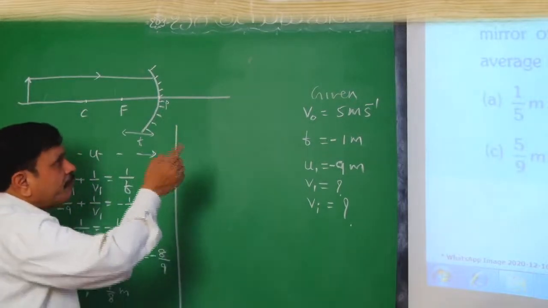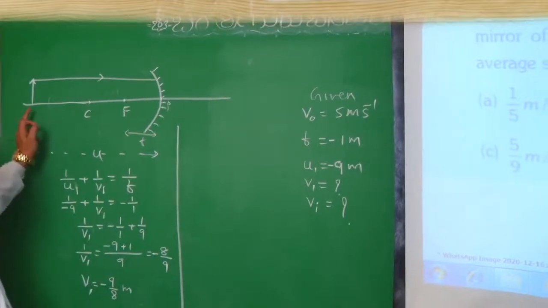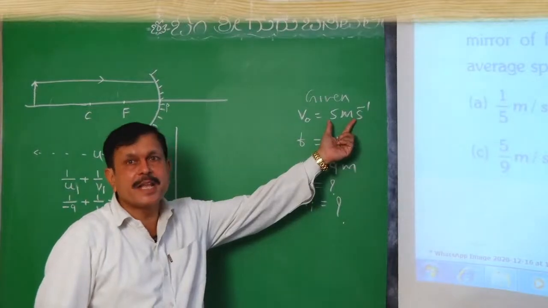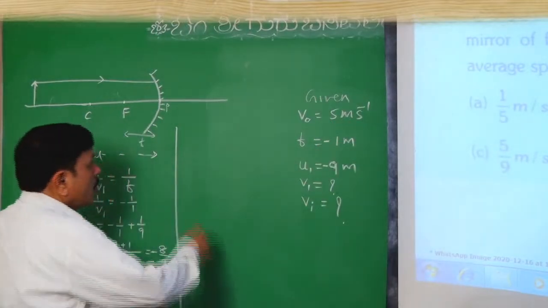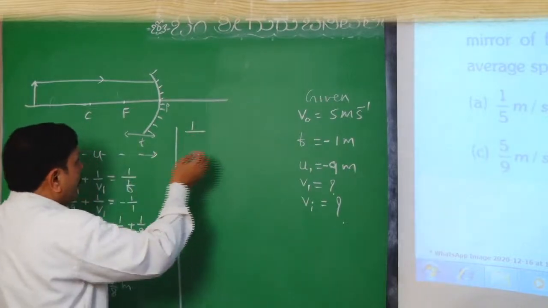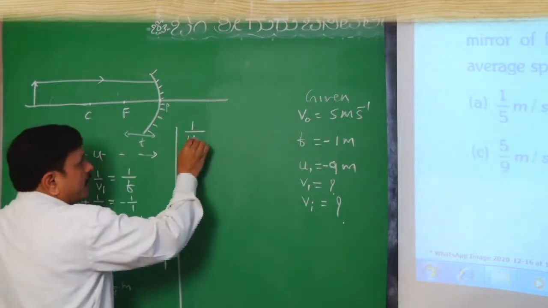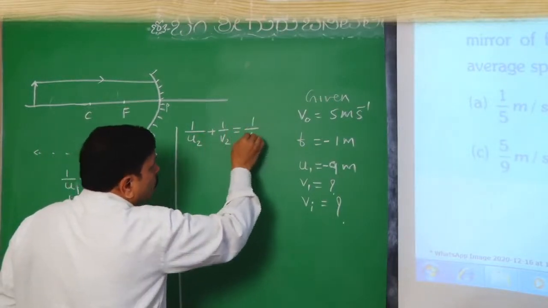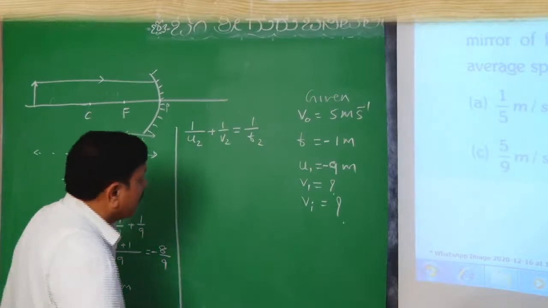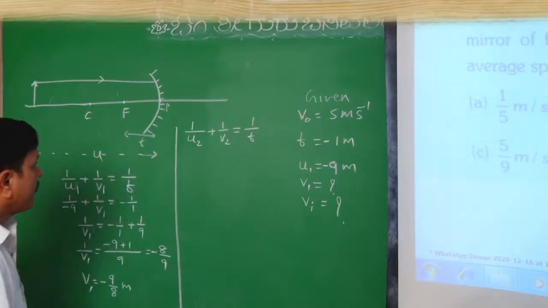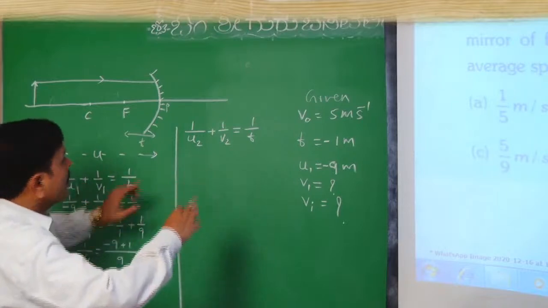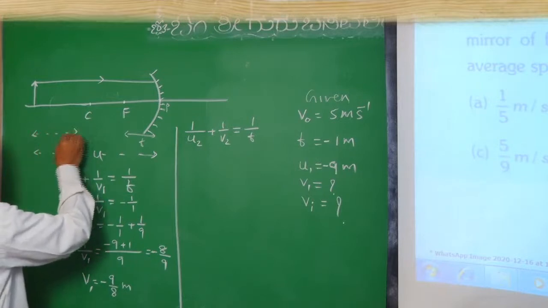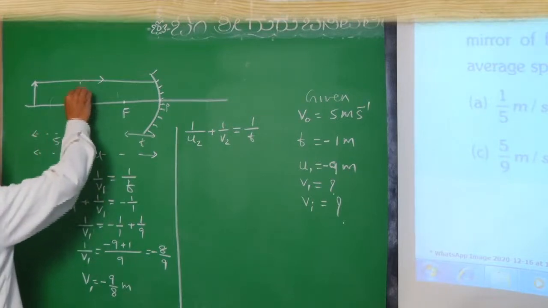Now, after 1 second, the object will have moved by how much distance? In 1 second, the object moves a distance of 5 meter. So we will run the same equation for the second case: 1 by V2 plus 1 by U2 equal to 1 by F. F will remain the same.